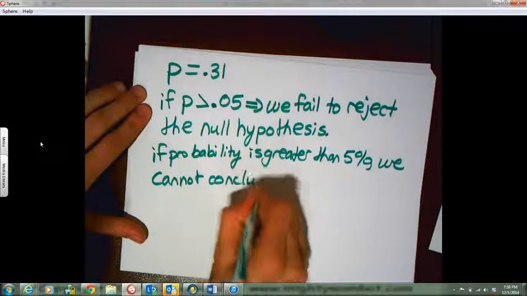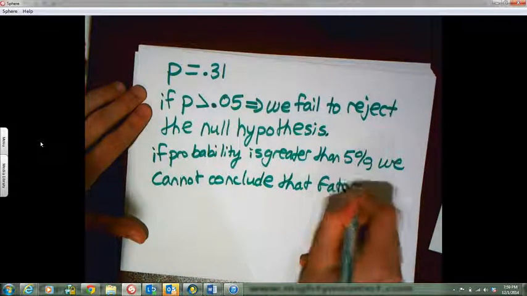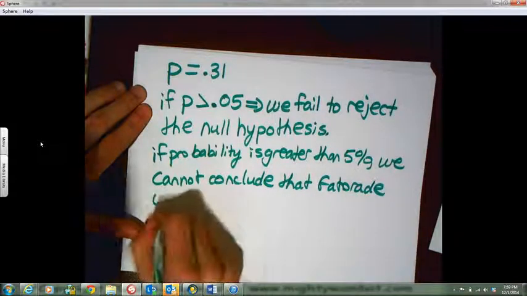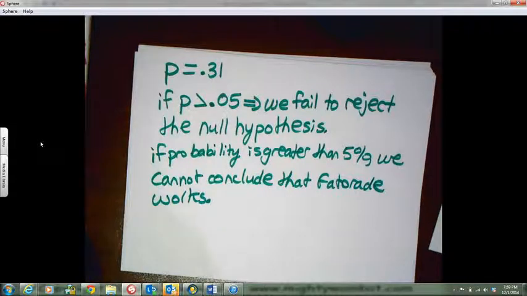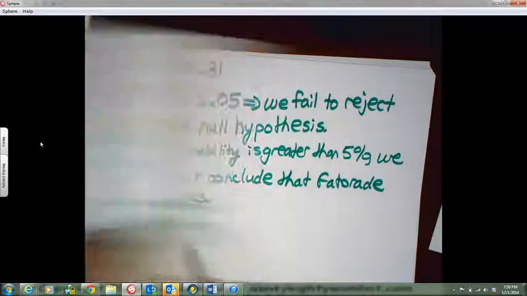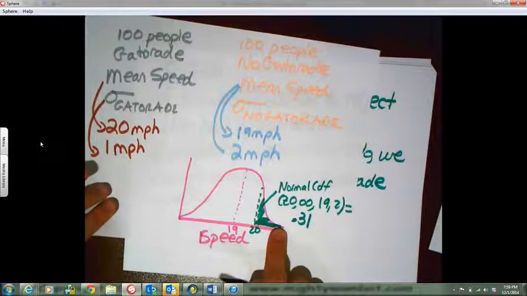Because the probability is so high. In other words, the probability was 31% that these people ran faster than 20 miles an hour. So I don't know that the Gatorade is doing anything. Maybe I just picked people from in here. So the Gatorade might not do anything. So I can't conclude that the Gatorade works.